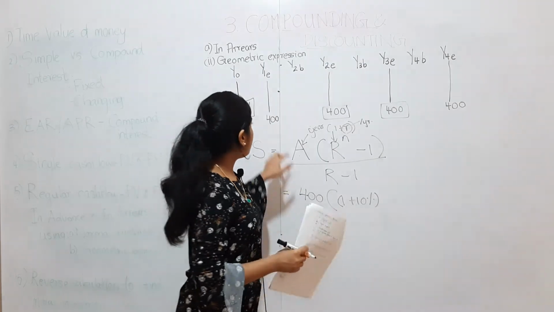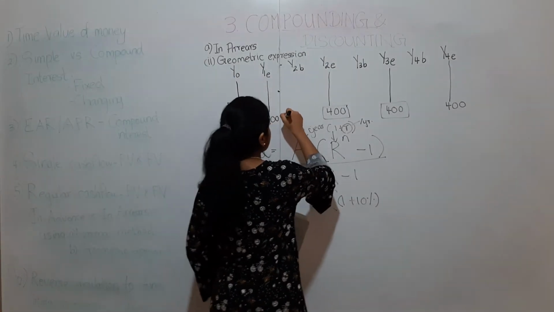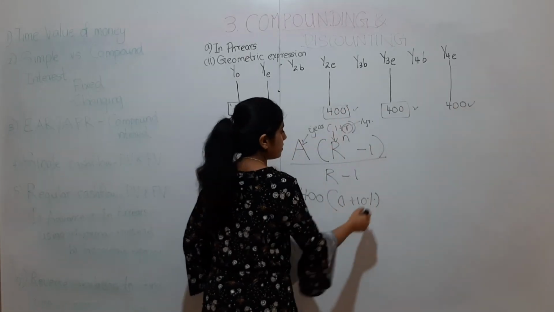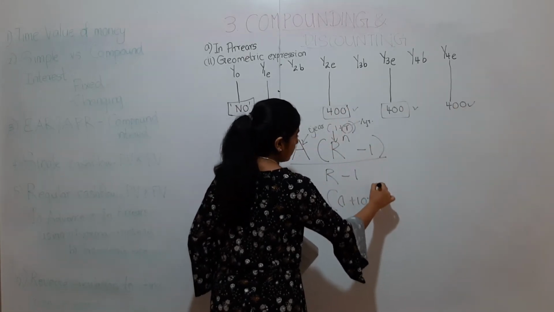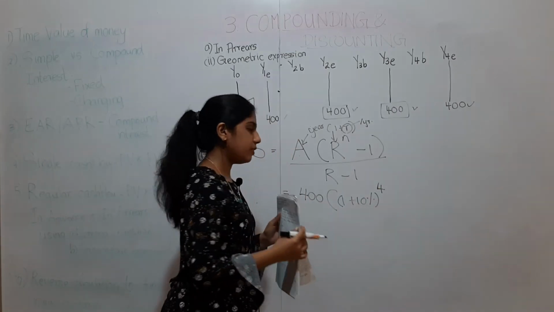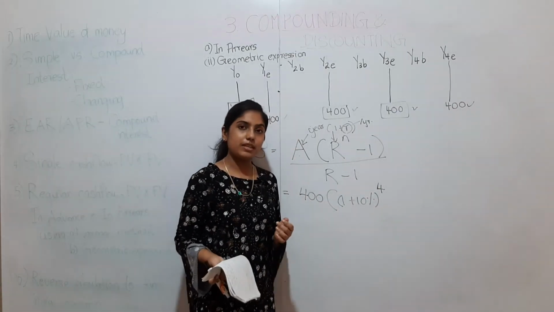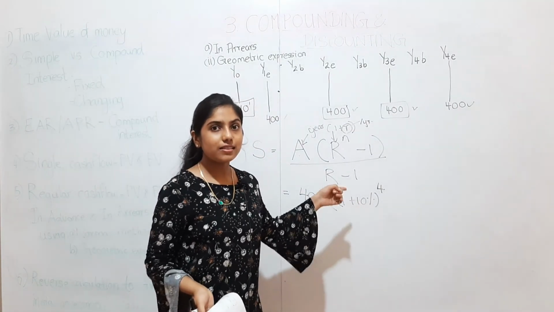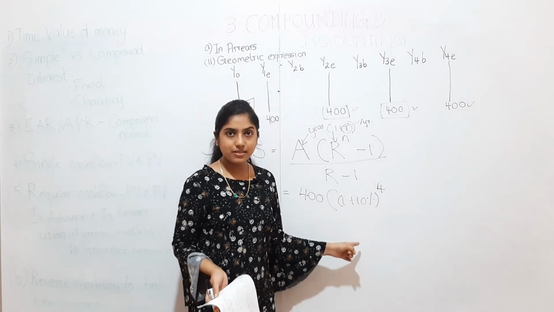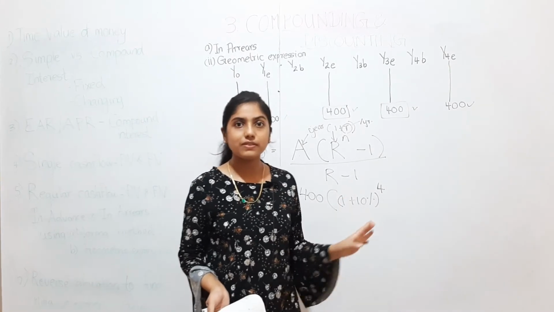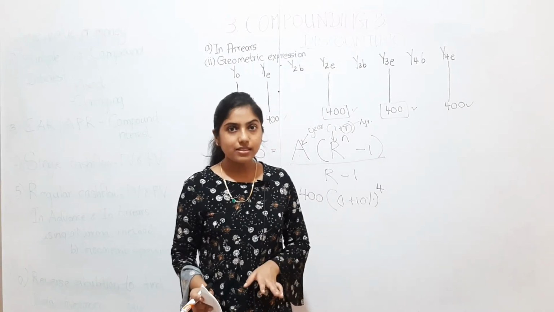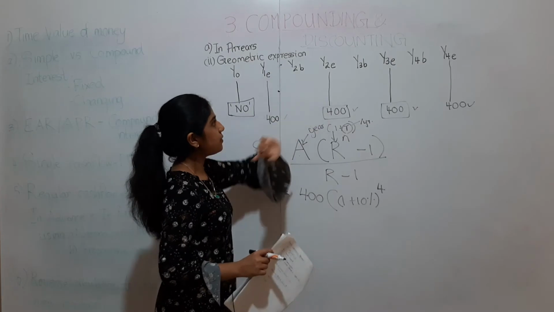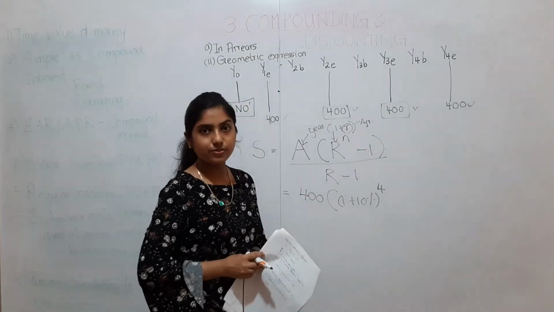So how many times are we doing it? 1, 2, 3 and 4 times. Because of that reason, we put 4 here. But if you look at the normal method, there we put only up to 3. And then the last one we didn't multiply by anything, we straight away put it to the power 1. The reason was we considered the time gap between each year for which interest is applicable.